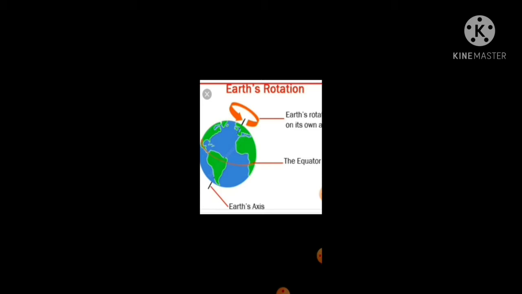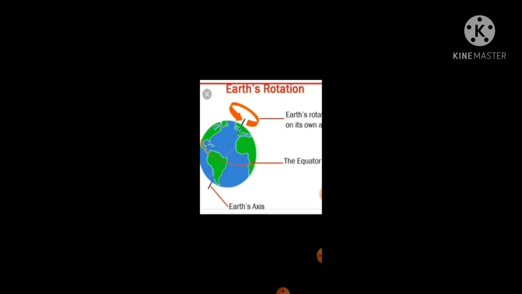Now, Earth takes 24 hours to complete one rotation, and that is known as Earth Day. I'm repeating, Earth takes 24 hours to complete one rotation and that is known as Earth Day.